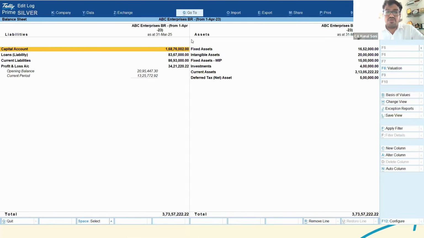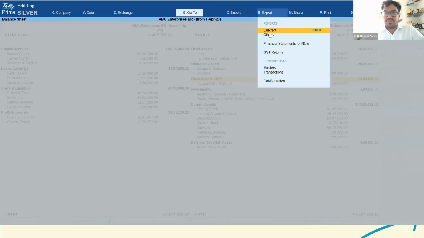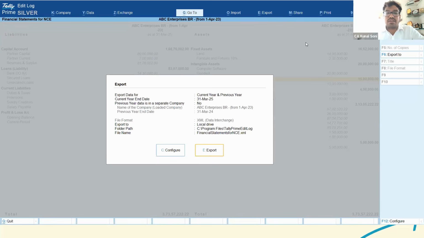Now, currently, when you open any of the balance sheets, this is the basic format that is available in Tally. You are not supposed to do anything manually. What you could do is directly export the same. One thing is there's an option here for export. When you have already added that plugin, there would be an option available here, Financial Statements for NCE. You could click there.